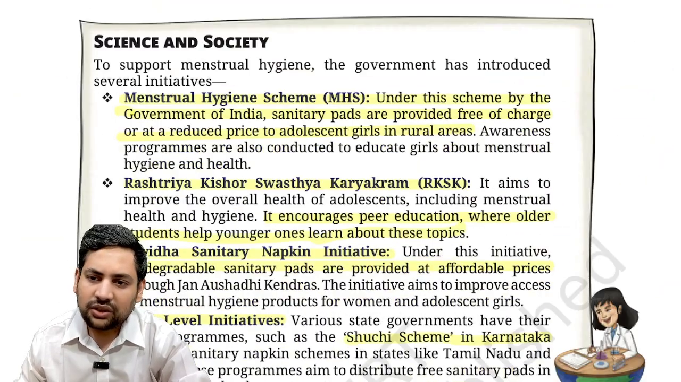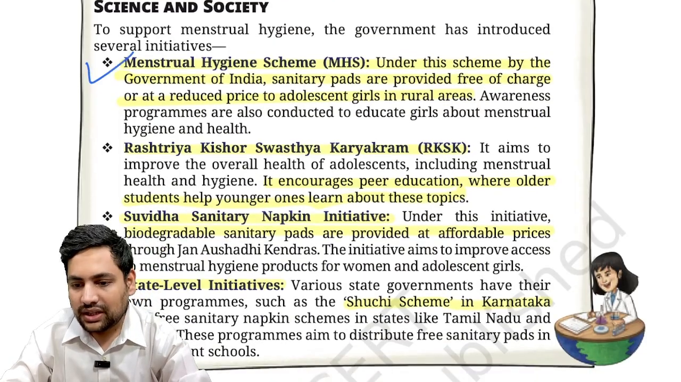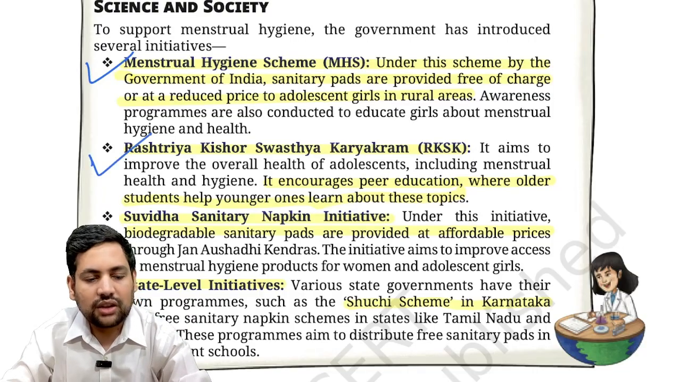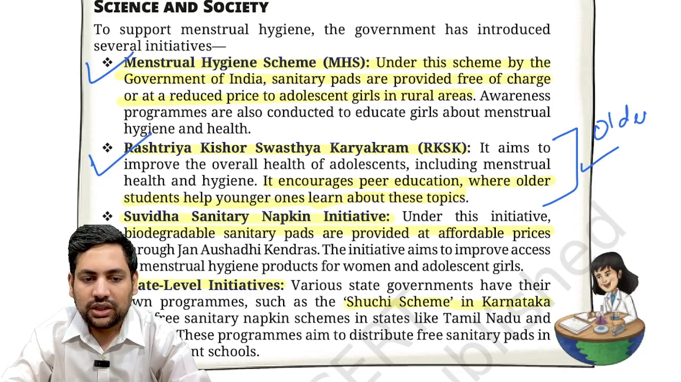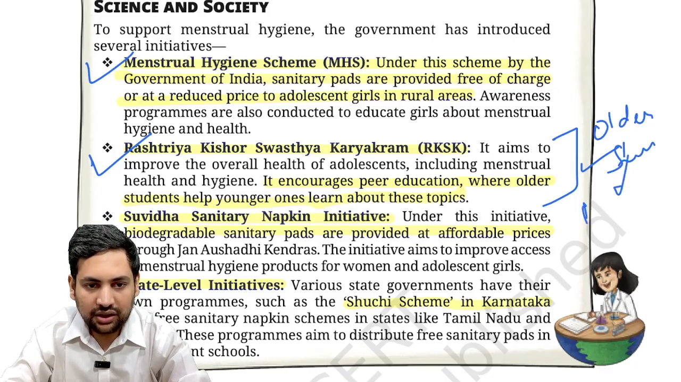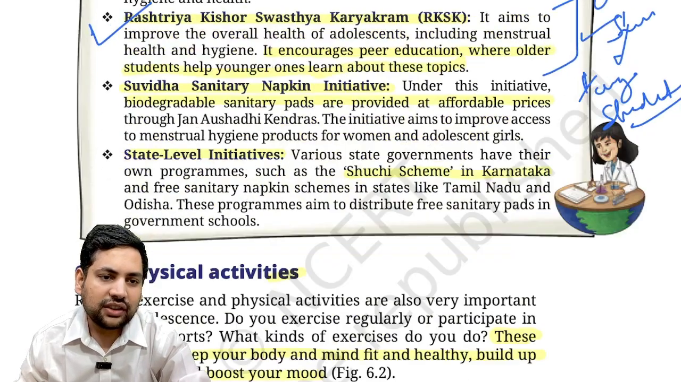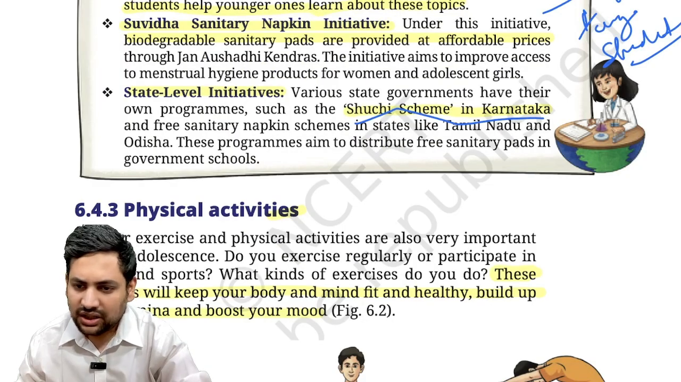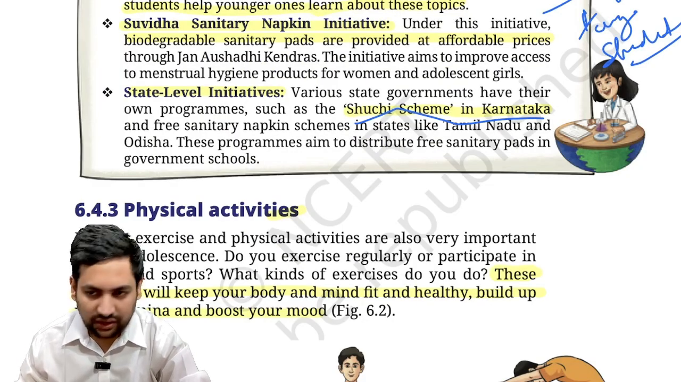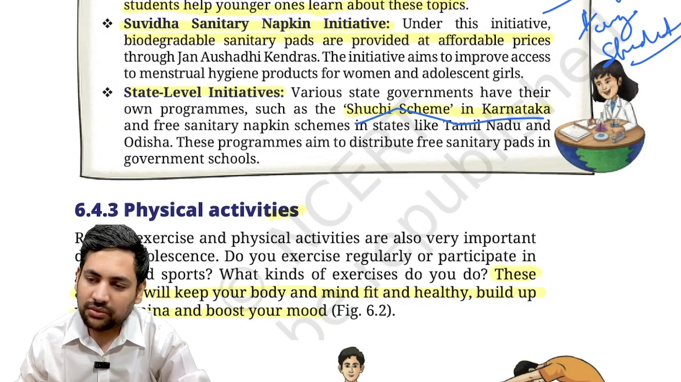Then these are some government schemes that are going on. The menstrual hygiene scheme, again distribution of sanitary pads. Then Rashtriya Kishore Swasthya Karyakram, which educates people. Here it is all about peer education, so for example, older students will be talking to the younger students. Then the Suvidha Sanitary Napkin Initiative, then state-level initiatives, for example the Suchi scheme in Karnataka. All these schemes are mainly for two things: distribution of sanitary napkins or pads, and raising awareness about menstrual health.